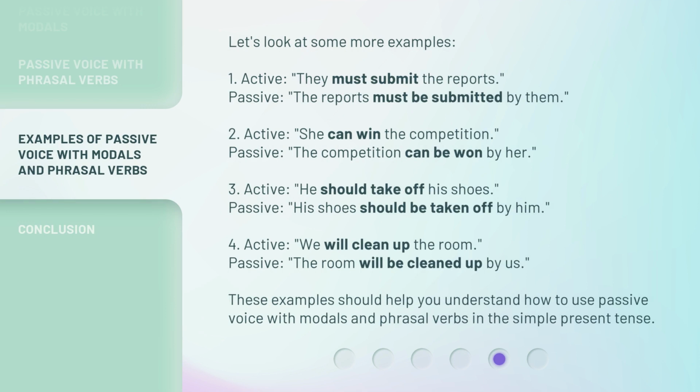Let's look at some more examples. 1. Active: they must submit the reports. Passive: the reports must be submitted by them. 2. Active: she can win the competition. Passive: the competition can be won by her. 3. Active: he should take off his shoes. Passive: his shoes should be taken off by him.